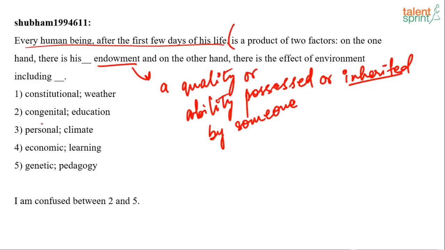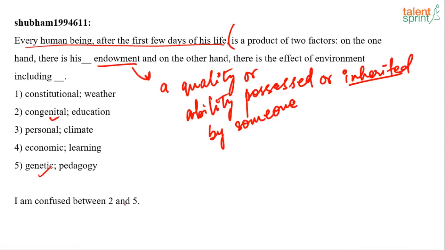So it has to be either a congenital quality or something related to his genes. Congenital means something that is with someone by birth, and genetic means something that is there in his genes. So both fit well.